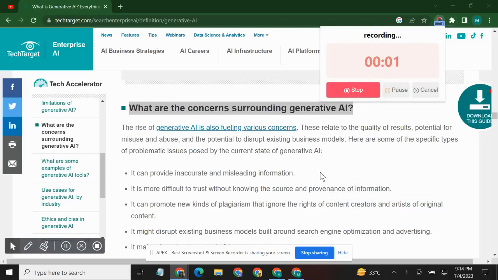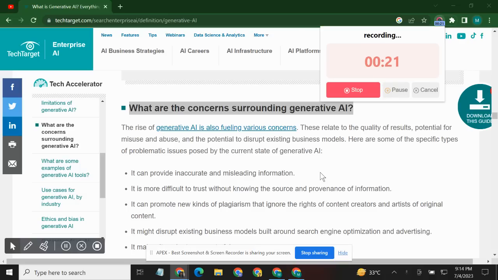So, what are the concerns surrounding generative AI? The rise of generative AI is also fueling various concerns. These relate to the quality of results, potential for misuse and abuse, and the potential to disrupt existing business models. Here are some of the specific types of problematic issues posed by the current state of generative AI.